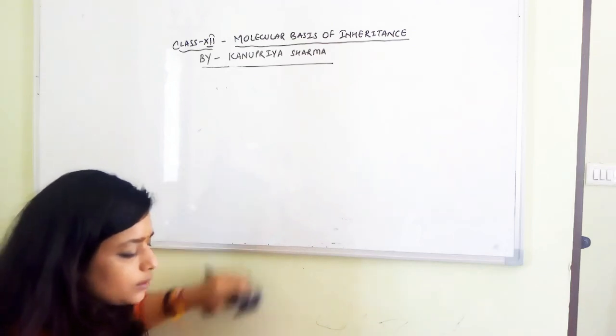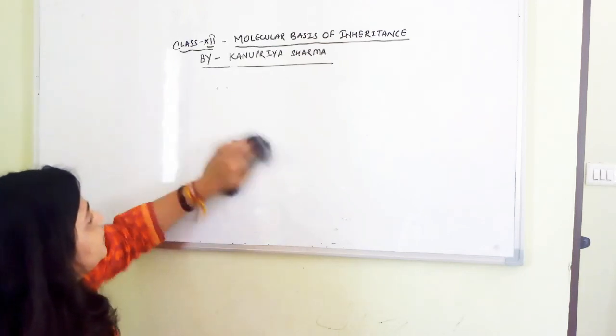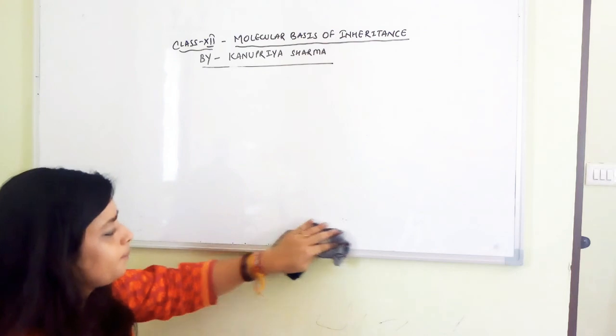Now let's talk about the regulation of DNA, right?